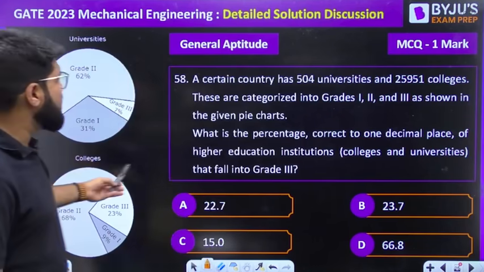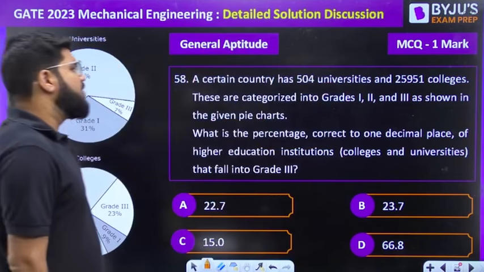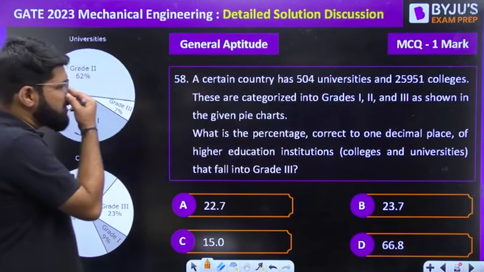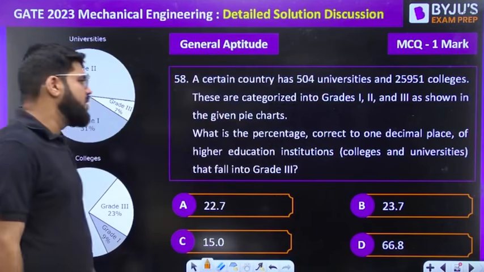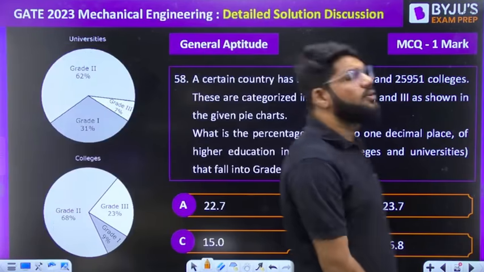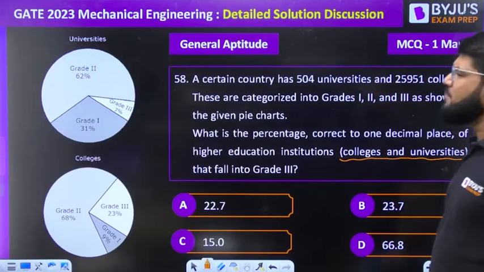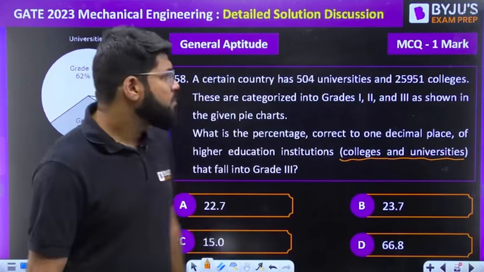A DI question. A certain country has 504 universities and 25951 colleges. These are categorized into grade 1, grade 2 and grade 3 as shown in the given pie charts. What is the percentage, correct to 1 decimal place, of higher education institutions that fall into grade 3? Higher education institutes means both colleges and universities combined. Very simple percentage question.